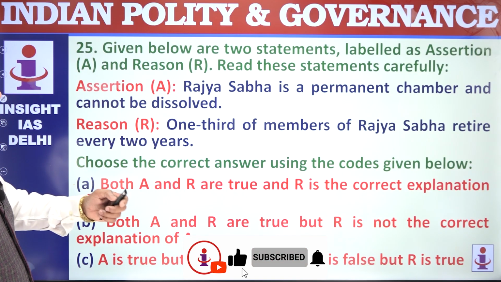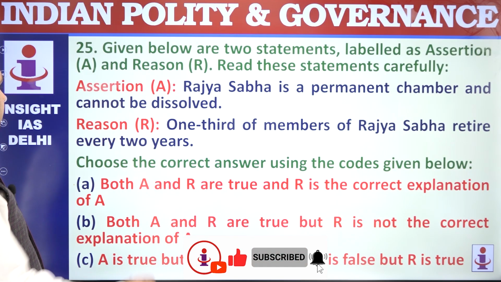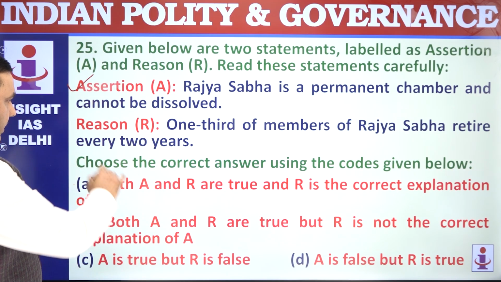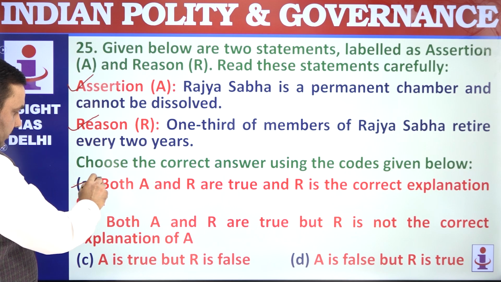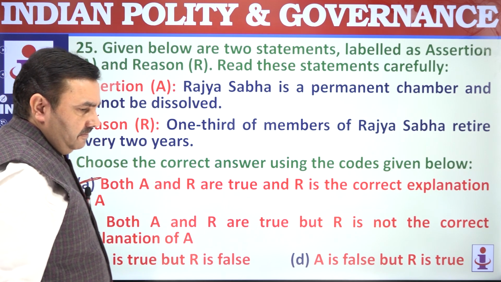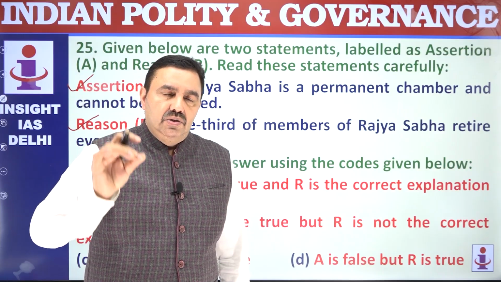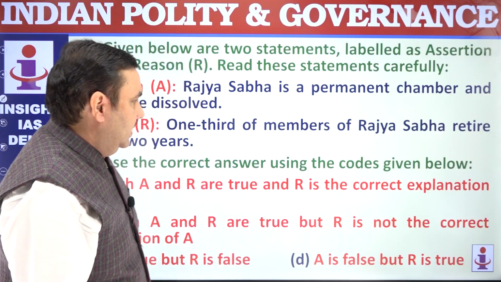Rajya Sabha is the permanent chamber and cannot be dissolved. Of course, that's true. It's a permanent house because 1/3 of the members of Rajya Sabha retire every 2 years. So that's the reason. That's why A is correct, R is correct, and R is the reason for A also. So R correctly explains A.